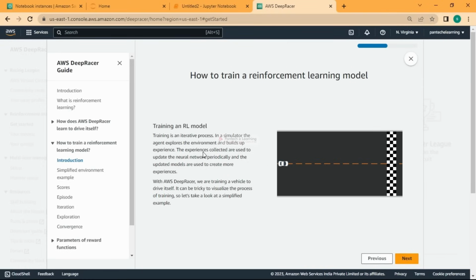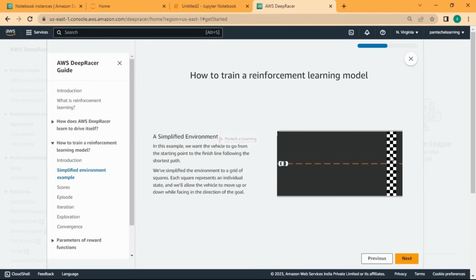Training is an iterative process. In a simulator, the agent explores the environment and builds up experience. The experience collected is used to update the neural network periodically, and the updated models are used to create more experiences. With AWS DeepRacer, we are training a vehicle to drive itself. It can be tricky to visualize the process of training, so let us take a simplified example.